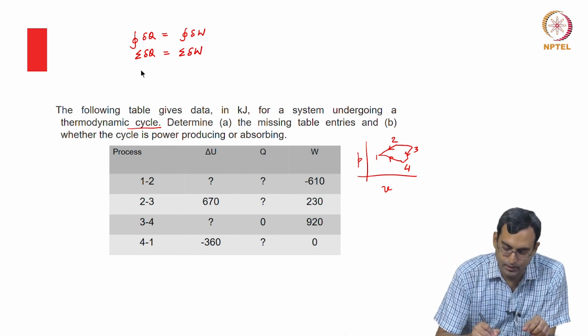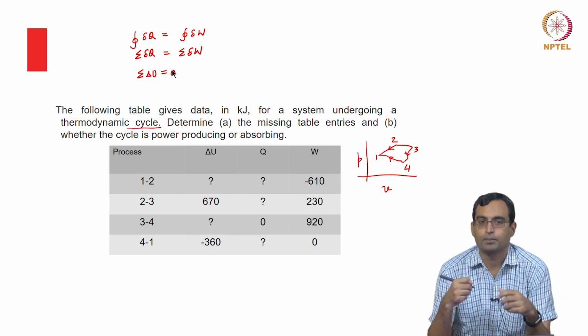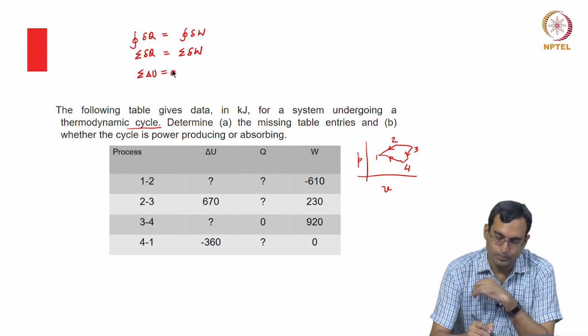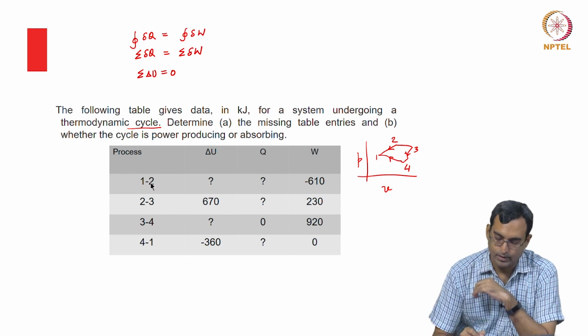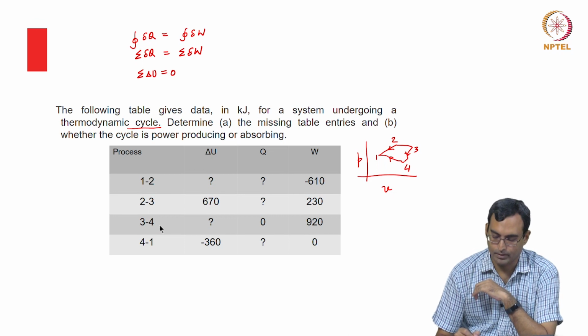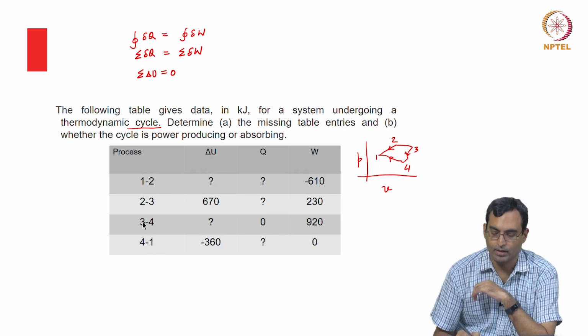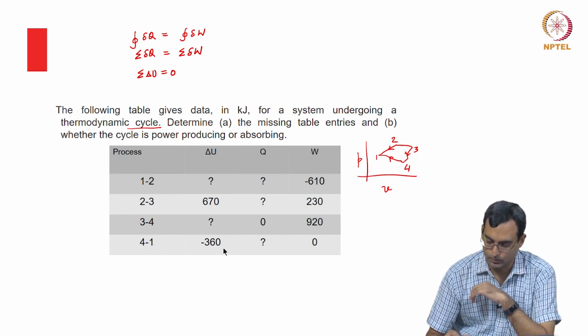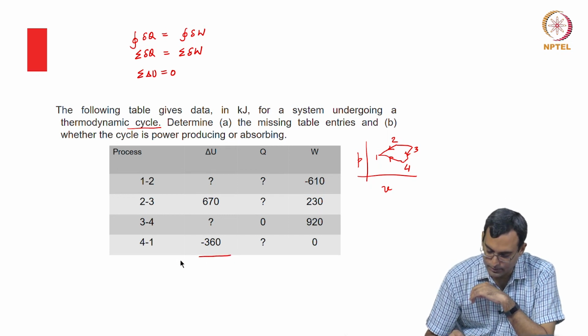So, for a cyclic process, if I do this, I would get 0. Properties do not change, which is true, because delta U is U2 minus U1 plus U3 minus U2 plus U4 minus U3 plus U1 minus U4. If I add all of them, I would get 0. So, if I sum all of this, this is 0.